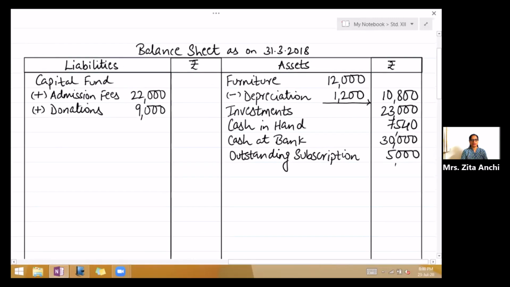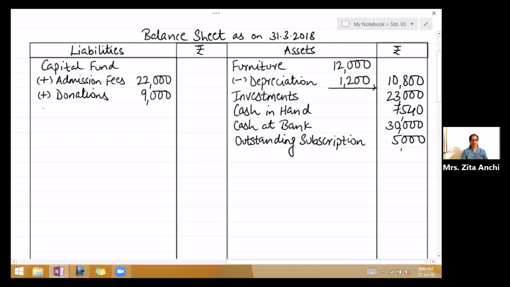So come to the balance sheet. Right there, add surplus. Just like net profit you added to capital, now surplus you will add it to capital fund. 45,340. Add the 3, take it to the outer column. Now here we didn't have capital fund because it is a newly started firm. 76,340. Now take the total of the balance sheet.